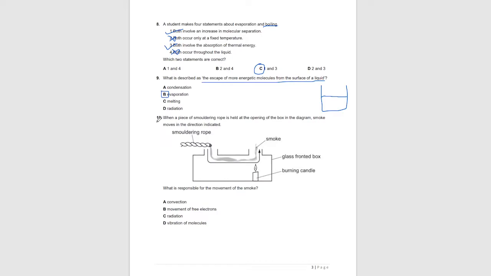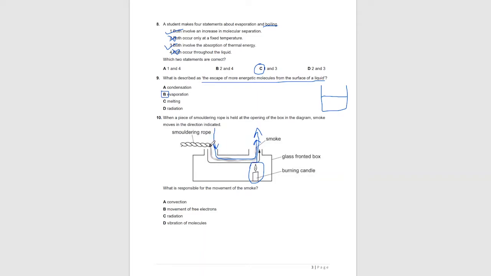Let's move on to question 10. When a piece of smoldering rope is held at the opening of the box in the diagram, smoke moves in the direction indicated. So the smoke moves downwards, then it moves on the right hand side, then it moves upward. What is responsible for the movement of the smoke? When the candle is burning, the hot air rises up, and the cold air from the environment sinks down and enters through this region. And this causes a convectional current.